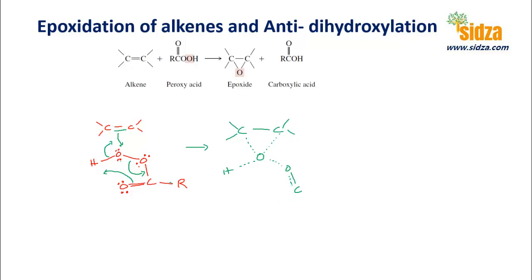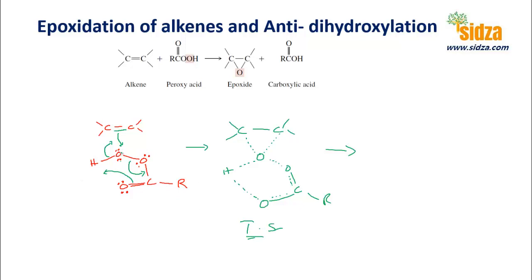This double bond starts breaking and now forms a single bond. This oxygen and the hydrogen over here start interacting and form a bond. Finally, this is the transition state which is formed when the peroxyacids interact with the alkenes.